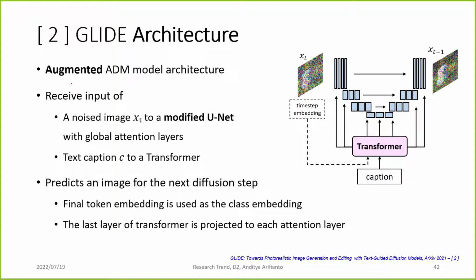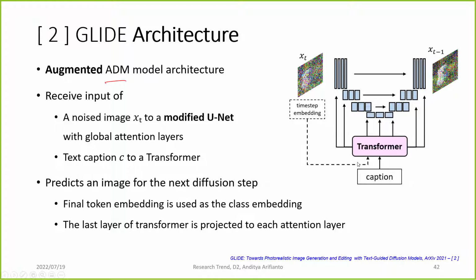It uses the augmented ADM model. It receives input of noisy image into a modified UNet. So they modified the UNet so that it has attention layers in the UNet, and then they input the caption into a transformer, and the output of the transformer is channeled into each attention layer inside this UNet.